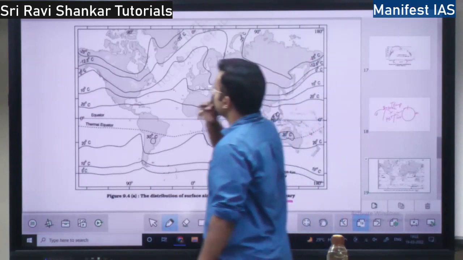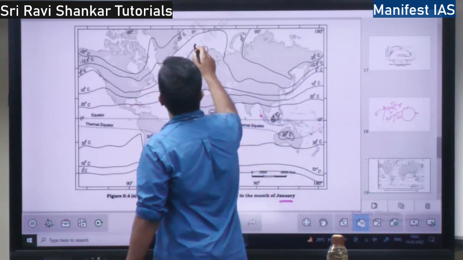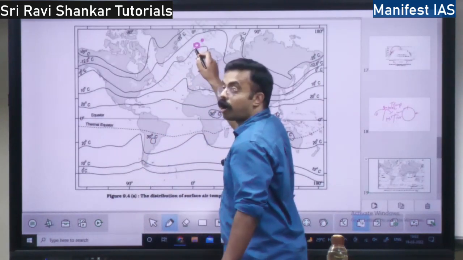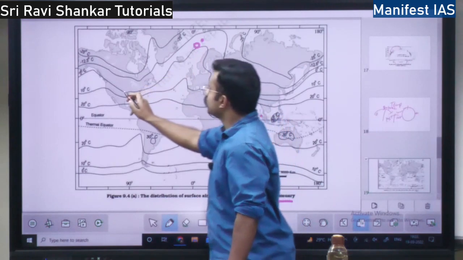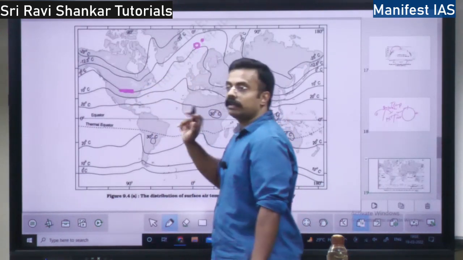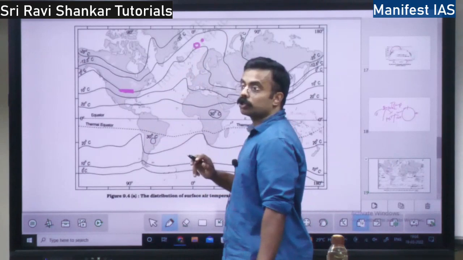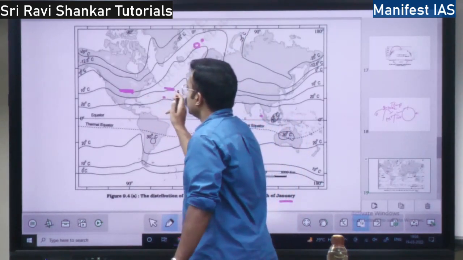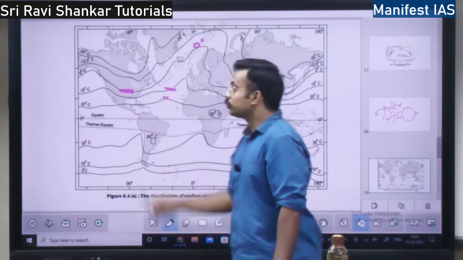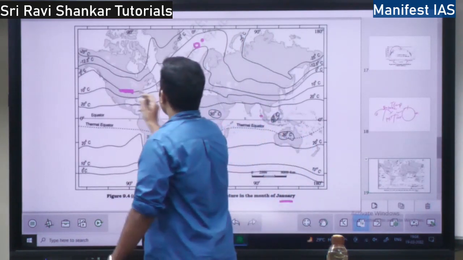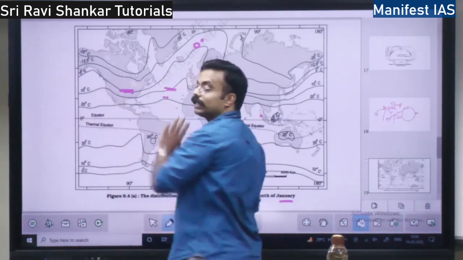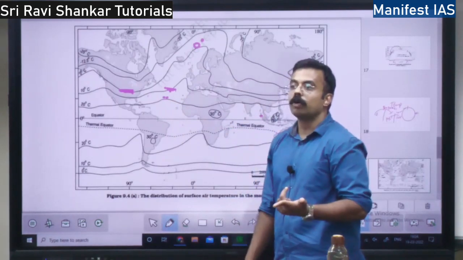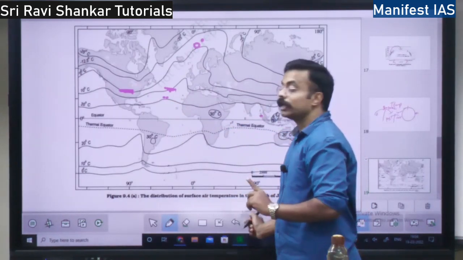Why? Because the 0 degree line moves up to here. This means this place is hotter, whereas here on land it is 0 degree. When it comes to 0 degree in the ocean, it is above. At this level, how much is it? 10 degrees. At the same level, on the land it is 0 degrees, on the ocean it is 10 degrees. It means the ocean is warmer in the month of January.